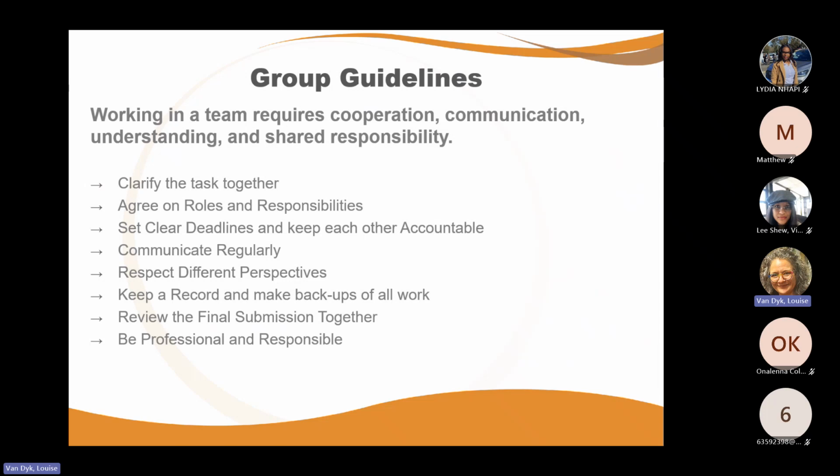All right, but you as a group can communicate on WhatsApp, on your emails, on the group discussion forum, on another platform, in real life, whatever it is that works for you.